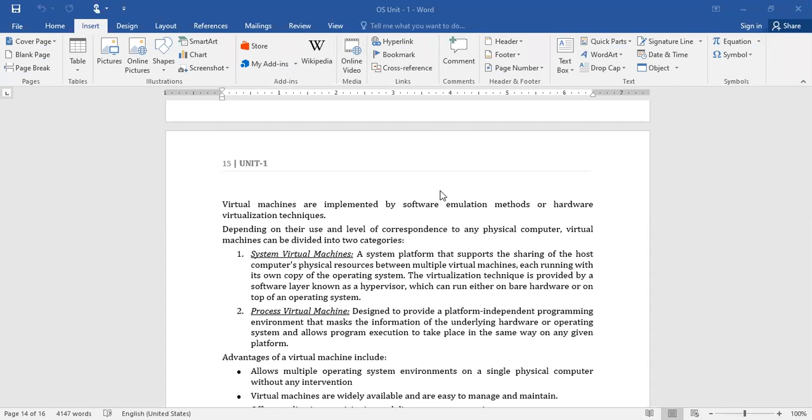So what is the root problem which causes all these things? Platform dependency. If we are able to avoid platform dependency, we cannot say it avoids all problems, but it minimizes at least 80% of the problems.